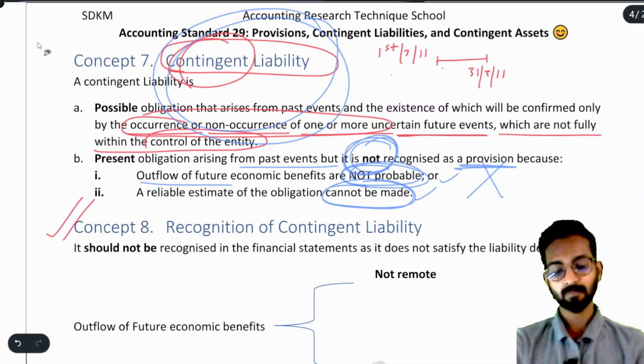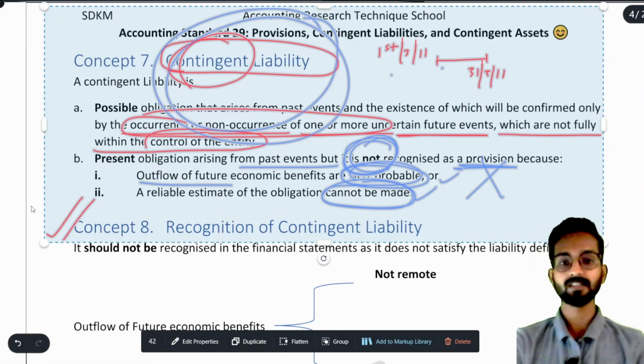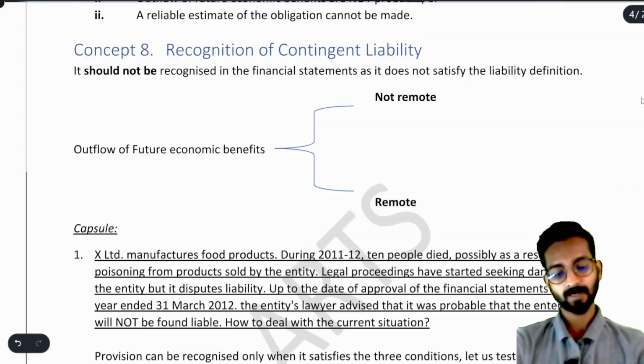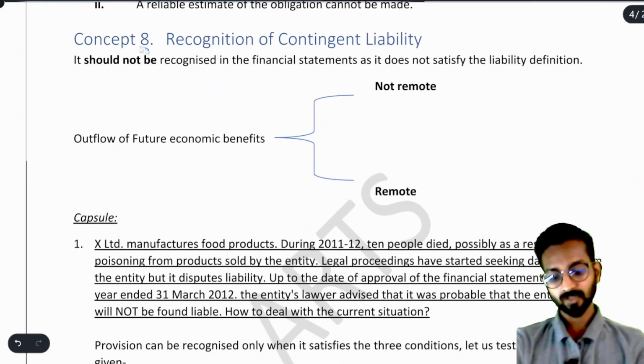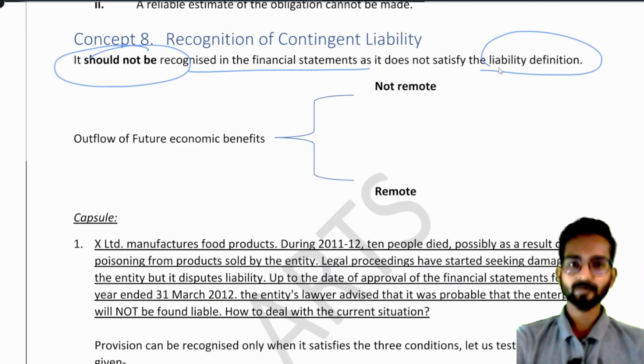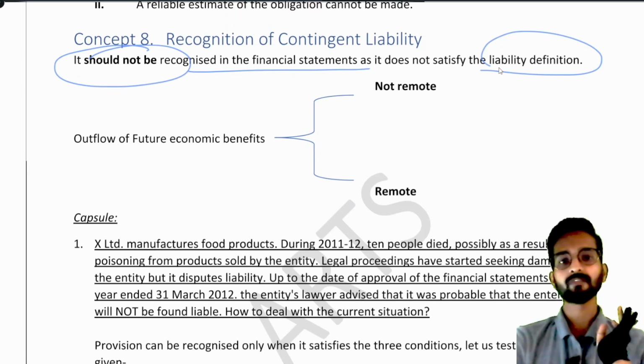Why am I focusing on contingent liability? Because in the answers you have to mention these details, okay? Now, how will we recognize the contingent liability? See, the best part is it should not be recognized in the financial statement as it does not satisfy the liability definition. So, sir, we are not supposed to write in the profit and loss? No. Sir, in the balance sheet? No, not even in the balance sheet.